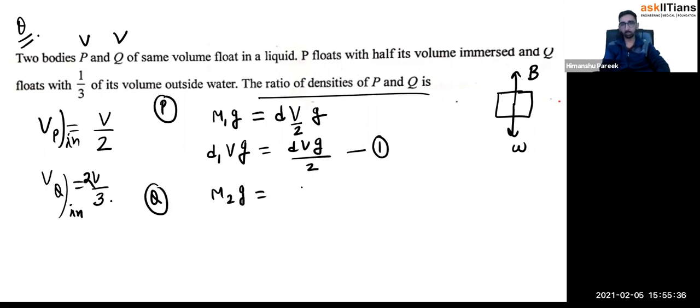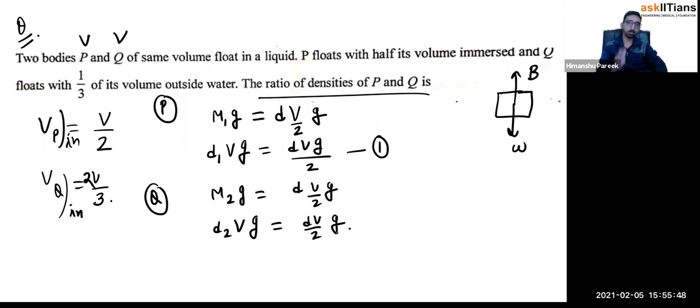Total mass is equal to dV by 2 multiplied by gravity. Mass I can write as its density into total volume into this. Just remember, in gravity you have to calculate the total mass, so that's why I'm putting the total volume. But in buoyancy, you have to just write the inside volume. Now you divide equation 1 and equation 2. You'll get the answer. That's it.